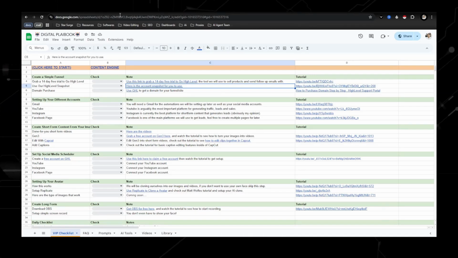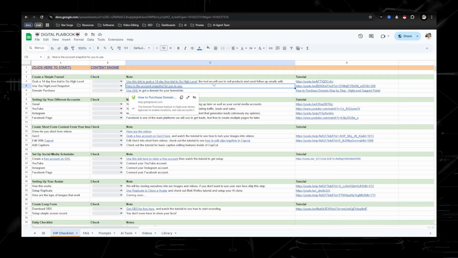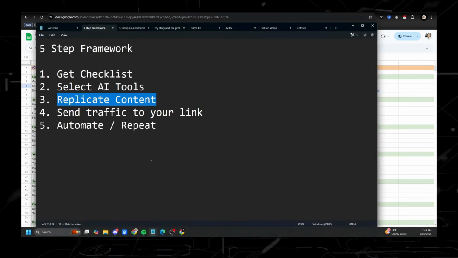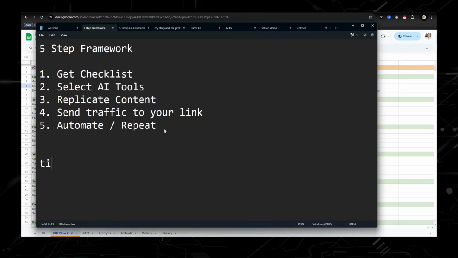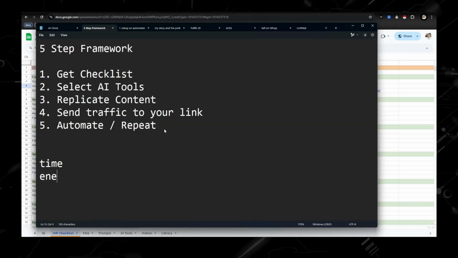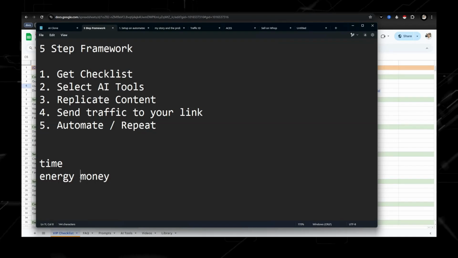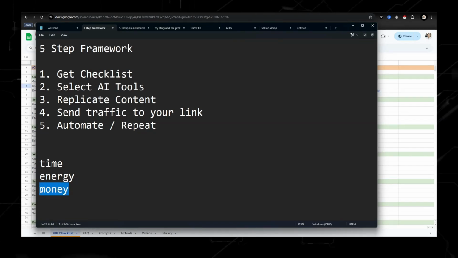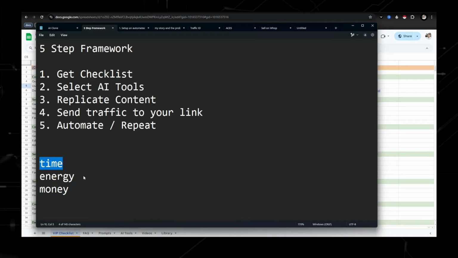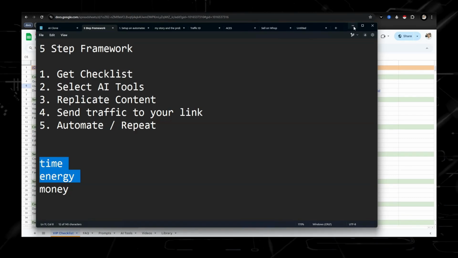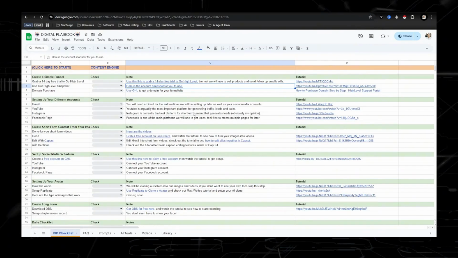Now, you don't have to do any of this stuff as far as the software. You can do everything manually, but everything comes down to really three main things: time, energy, and money. So if you're looking to make money online, probably means you don't have a lot of money right now, but you have a lot of time and energy. So if you don't want to sign up for any of these tools, that means it's going to take more time and more energy to do the things and get everything set up. So it's not a necessity, but it does help with the systems and automations.